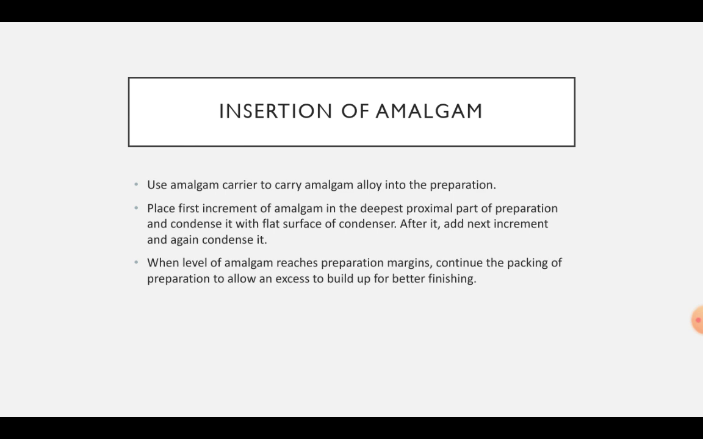Now, coming to the insertion of amalgam. An amalgam carrier is used to carry amalgam alloy into the preparation. First increment of amalgam is placed into the deepest proximal part of the preparation, and it is condensed with the flat surface of condenser. After that, next increment is added and condensed. When the level of amalgam reaches preparation margins, the packing of the preparation is continued to allow an access to build up for better finishing.